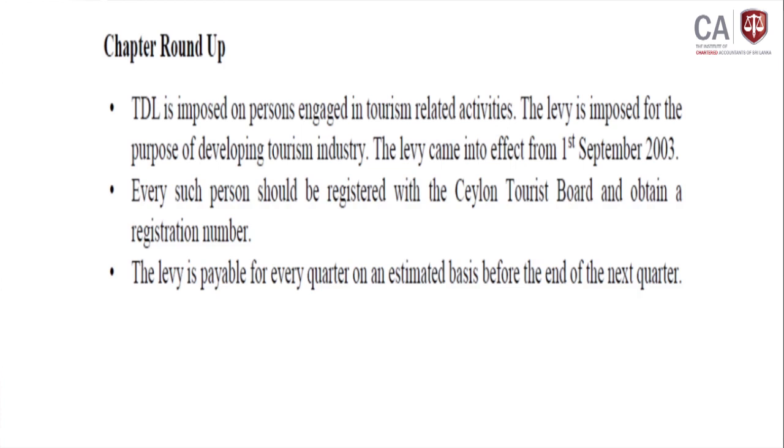Then chapter roundup, we point out three main points. TDL is imposed on the person engaged in tourist related activities. To whom? To tourist related activities. The levy is imposed for the purpose of developing the tourist industry. They collect the levy, and that levy is used for the development process of the tourism industry. The levy came into effect from 1st September 2003.